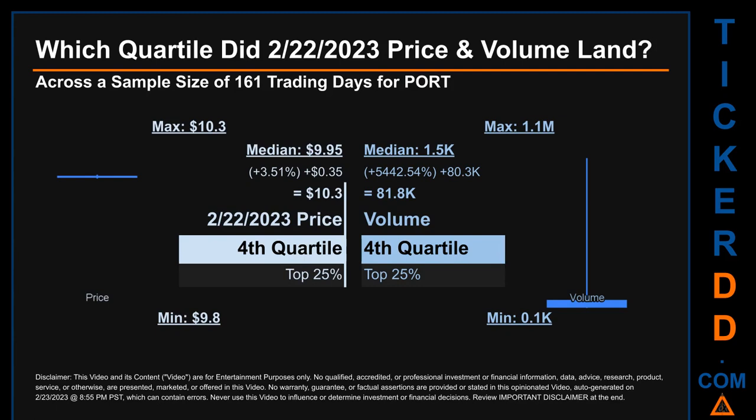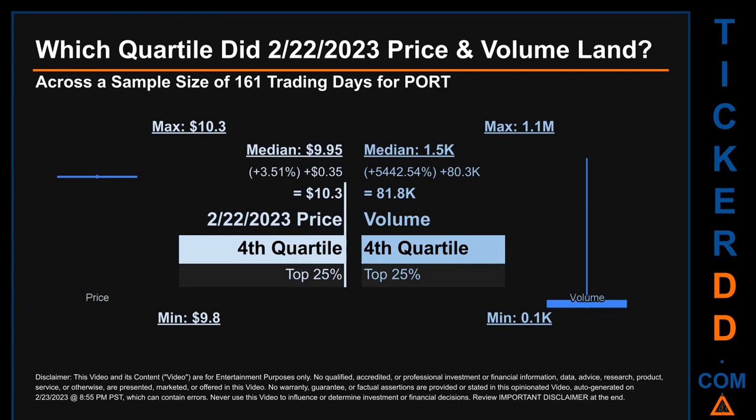Which quartile did February 22, 2023 price and volume land? Across a sample size of 161 trading days, the maximum end-of-day price for PORT was $10.30 while the minimum was $9.80. Within that price range, February 22, 2023 price of $10.30 landed within the fourth quartile, meaning that it was within the top 25% of all sampled end-of-day prices. The day's volume landed within the fourth quartile, marking it within the top 25% of all sampled daily volume, which saw a max daily volume of 1.1 million and a minimum of 0.1 thousand.